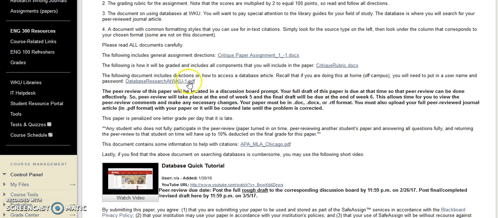I did include a few helpful things. This is a printed document that Western provides to help you research databases. It's a little more detailed than this database quick tutorial down here. So have a look at it at least. This is a document that may help you some with your citations. It's a little older version, but it's close enough, and I won't count off if you actually use these. And this does not cover all formats. It only covers APA, MLA, and Chicago.